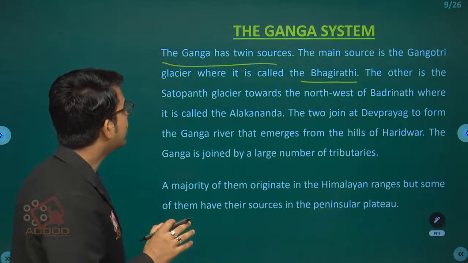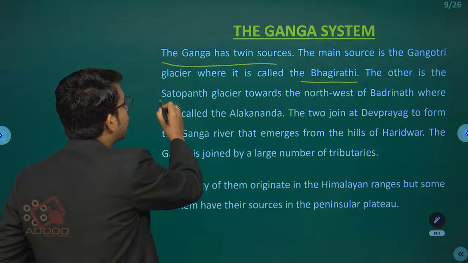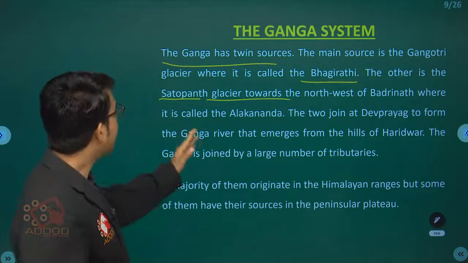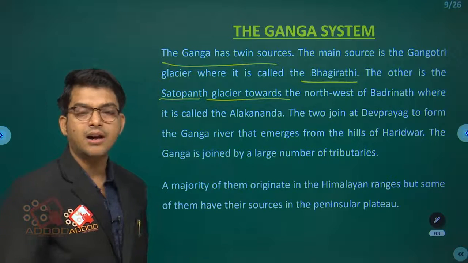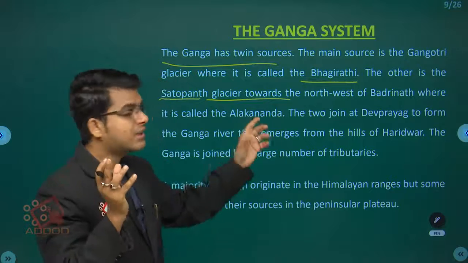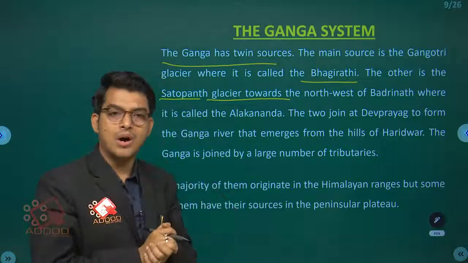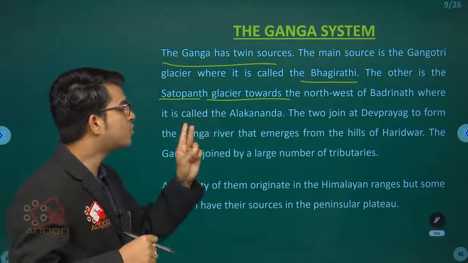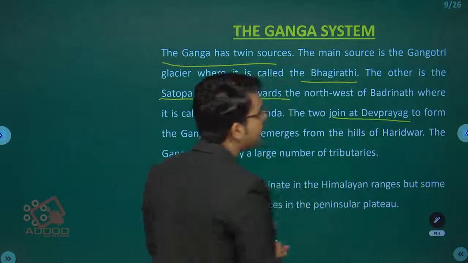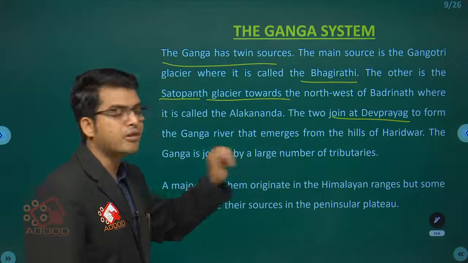The other is the Satopanth glacier, towards the northwest of Badrinath, where it is called the Alaknanda. So now you understand one part as Gangotri, another part as Alaknanda. The water of the two becomes one Ganga. The two join at Devprayag. Where do they join? Devprayag. It is then the Ganga river that emerges from the hills at Haridwar.